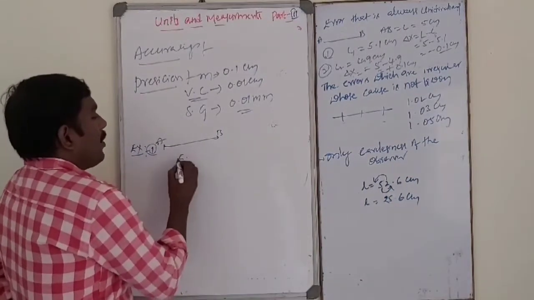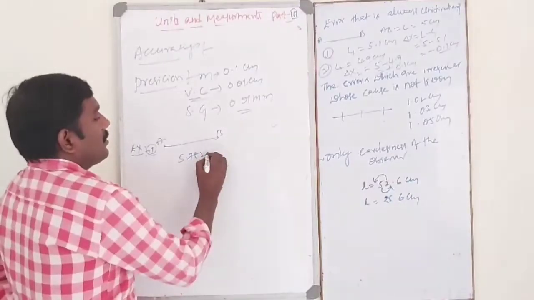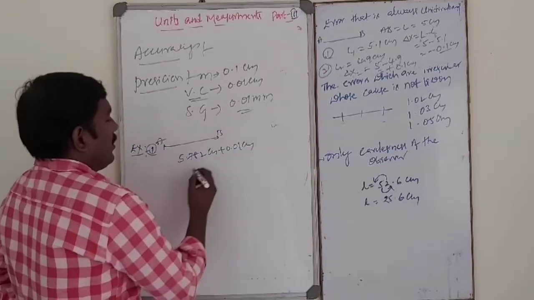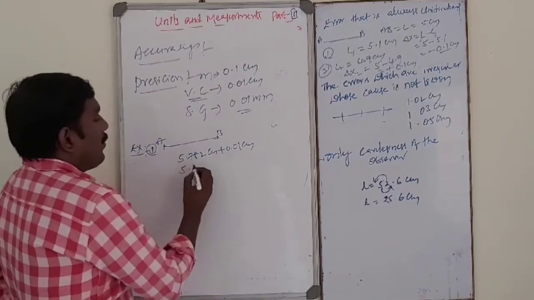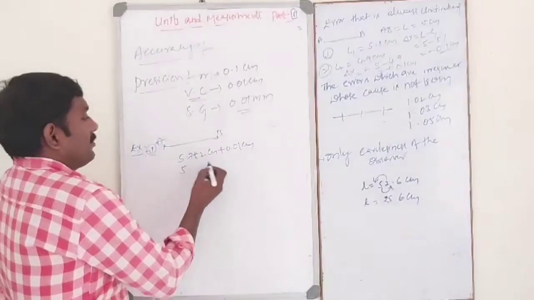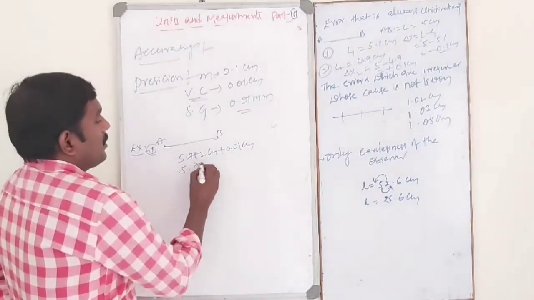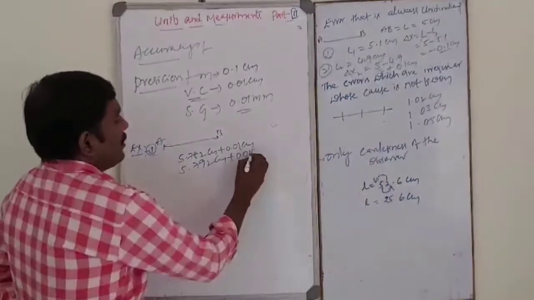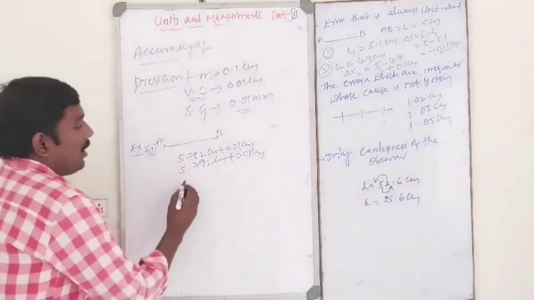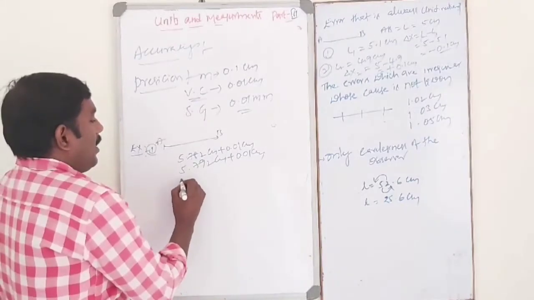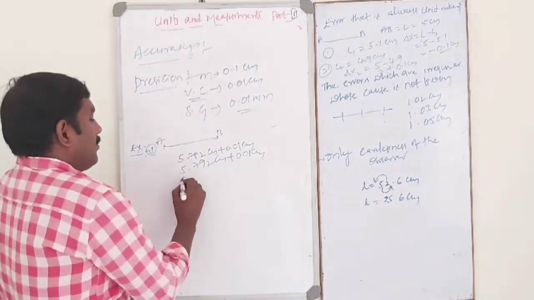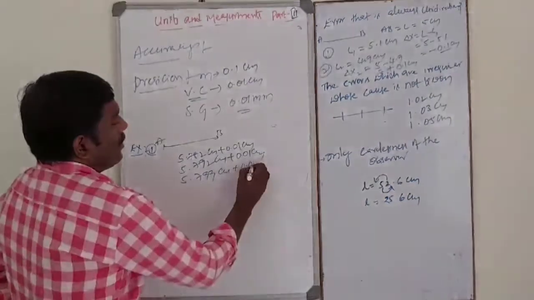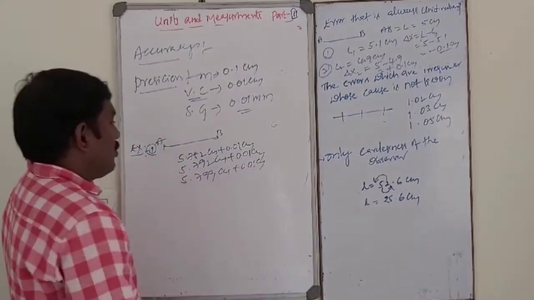Actual value 5.782 centimeter plus or minus 0.01 centimeter, and 5.792 centimeter plus or minus 0.01 centimeter, and another trial 5.799 centimeter. 0.01 centimeter is the small error.